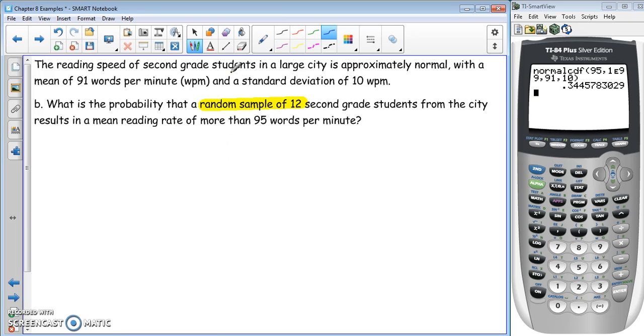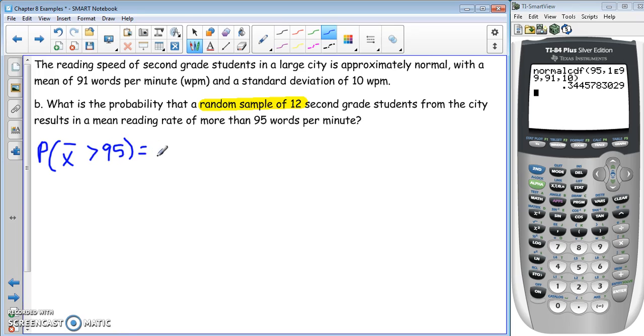So again, we have a population that's approximately normal, so we're good to go even though our sample size is less than 30. So we are looking at the probability that x bar is greater than 95.